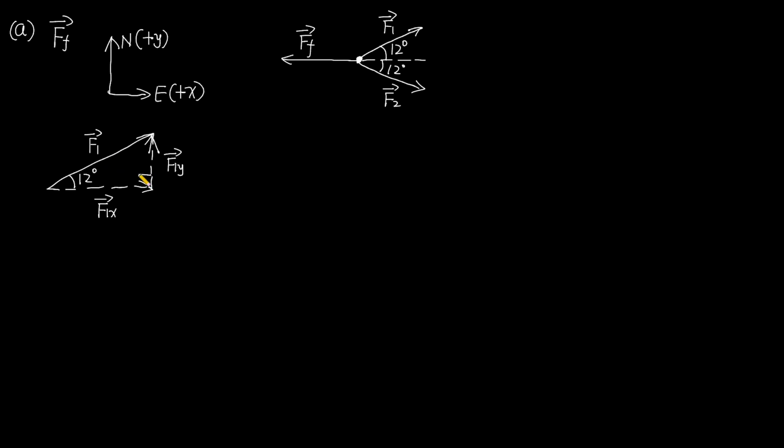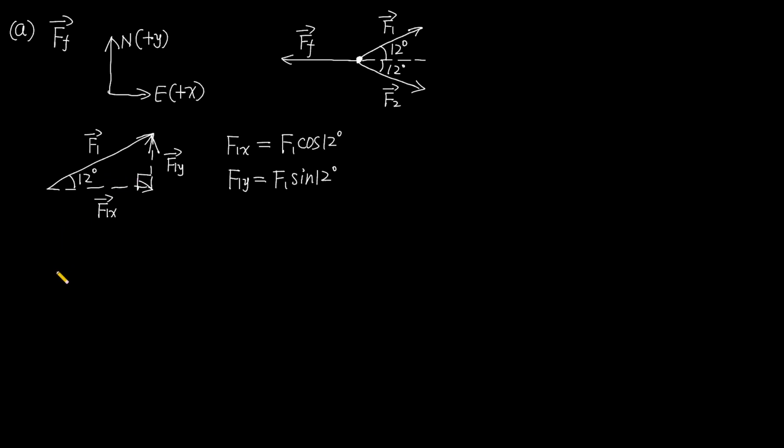And this angle is a right angle. So from the graph, we can know that F1x, the x component of F1, equals F1 multiplied by cosine 12 degrees. And the y component of F1, F1y, equals F1 multiplied by sine 12 degrees. So this is for the force F1.